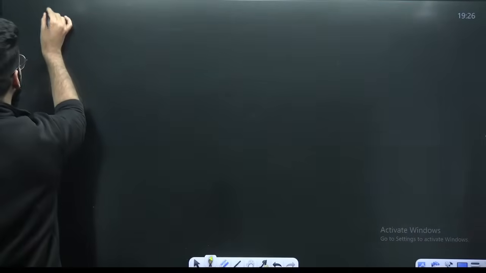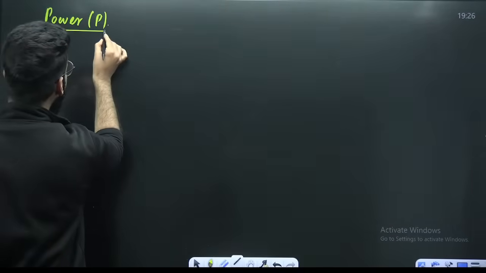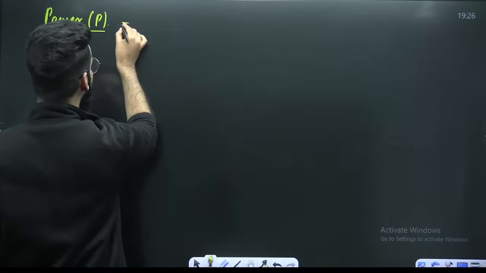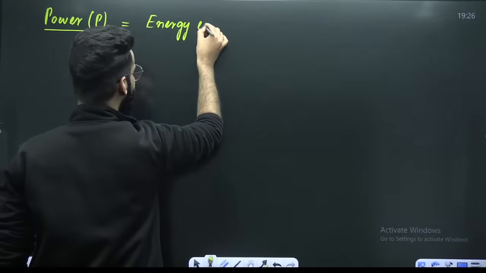Now, there is something called power, which is defined as P. How do you exactly define the power of the source? My dear students, power is defined as energy emitted by the source.